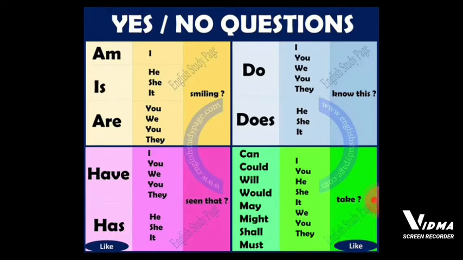In this we are going to see yes no type questions with the help of be. Okay? The auxiliary verbs be and have form questions. Okay, without the help of do, with the verb be and have we can form questions here.